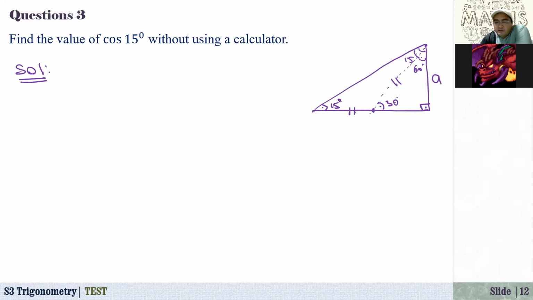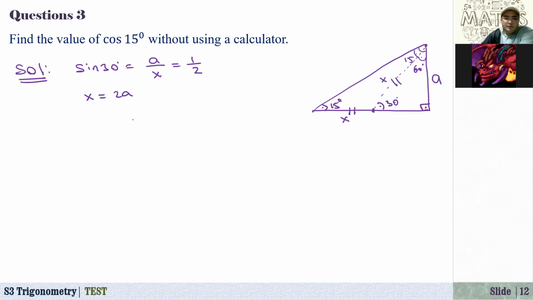Let's say this is x and also this hypotenuse is x, right? And now from here, this is 30 degrees, right? What is sine of 30? Sine of 30 degrees is equal to opposite side over hypotenuse. That is a over x. That's equal to 1 over 2. Now from here, what is x? x is equal to 2a.